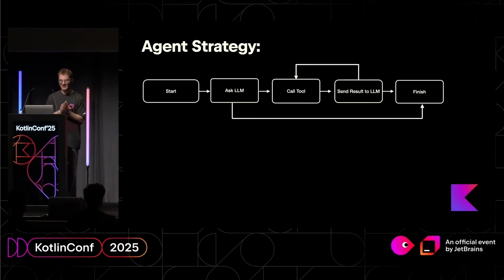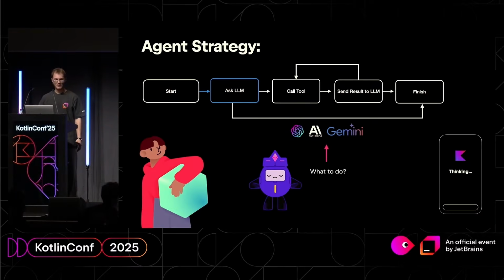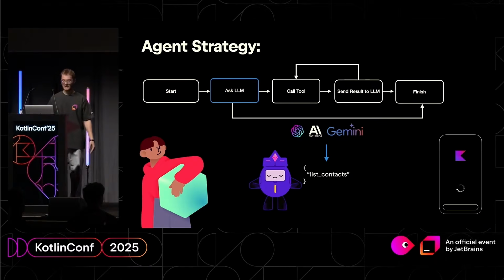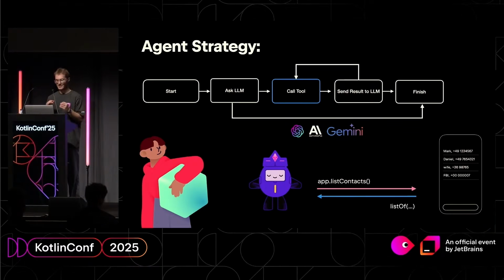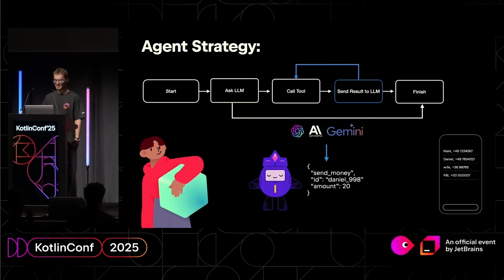But let's see how it works in real life. Imagine the user is asking this helper robot, send $20 to Daniel. It will start working. It will start the strategy. Then it will ask the LLM what to do, because it doesn't know. The LLM does, and it will get the first response, list contacts. Then it will use the API of your application to get the contacts, and get the response in the form of some data in your application. Then it will send the JSON to the LLM and wait for the next action. And the LLM will say, OK, send money.